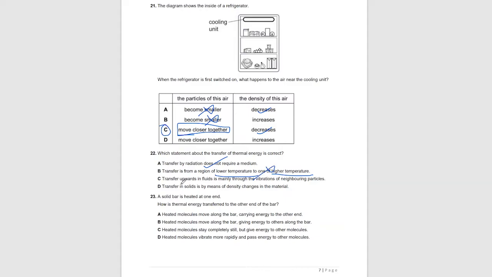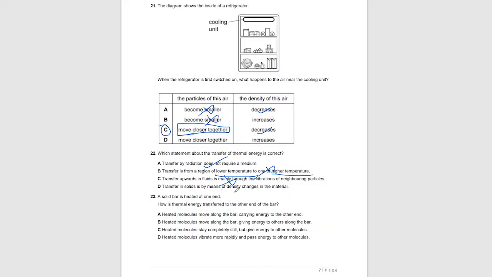In option C, transfer upwards in fluids mainly through the vibration of neighboring particles. In fluids, heat is always transferred by convection, not conduction. Although a small percentage of heat can move by conduction, it mainly travels by convection. So it's also wrong.